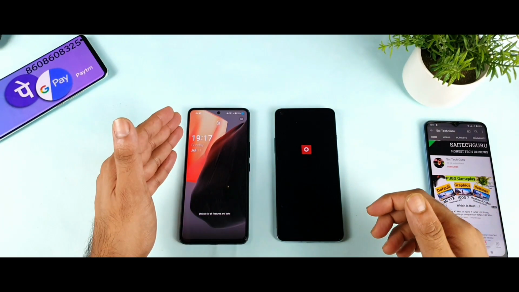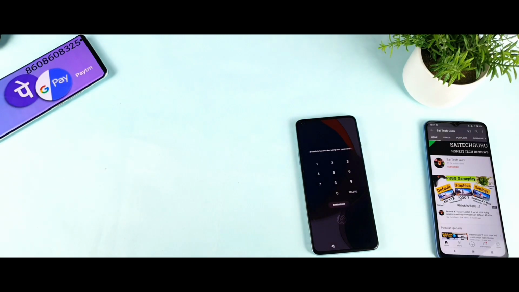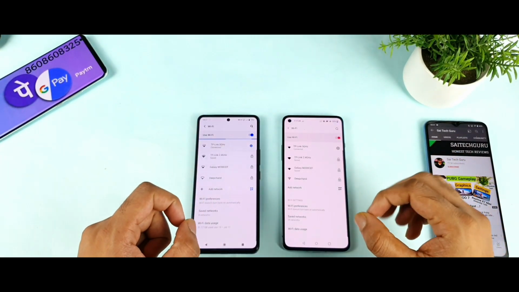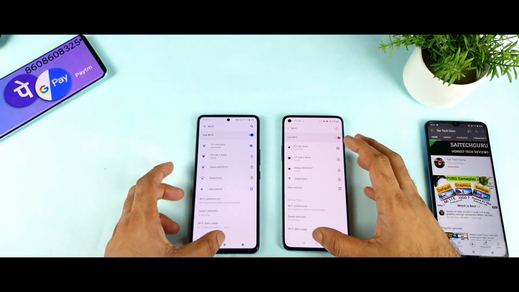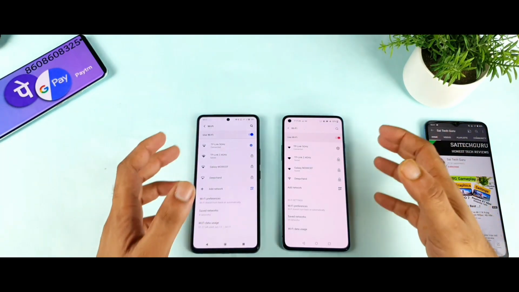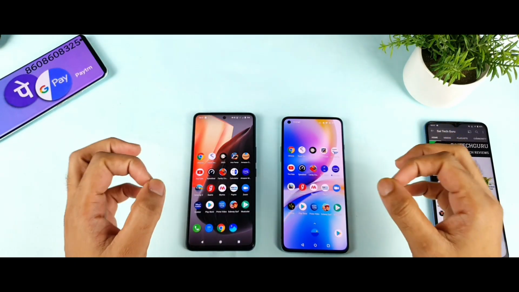So the first phone to turn on is the iQOO 7 device in terms of the reboot speed. As you can see, that's fantastic. Let me quickly unlock. And both phones will be connecting to the same Wi-Fi network. As you can see, same Wi-Fi network, both phones are successfully connected, perfectly done. Let me open the 15 applications and 5 games. So here are the 15 applications and 5 games. So let's get started friends.